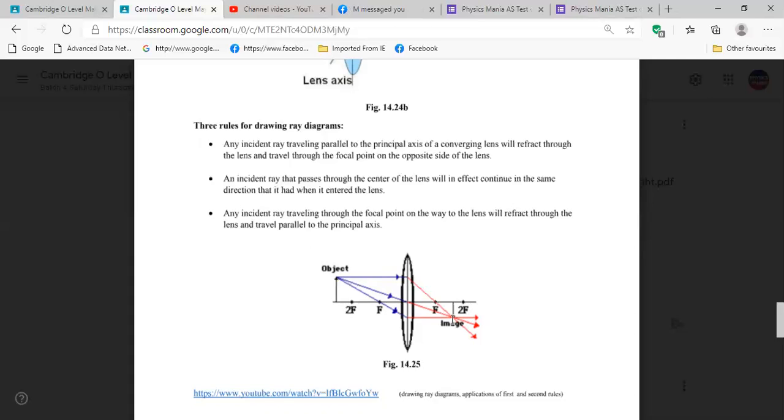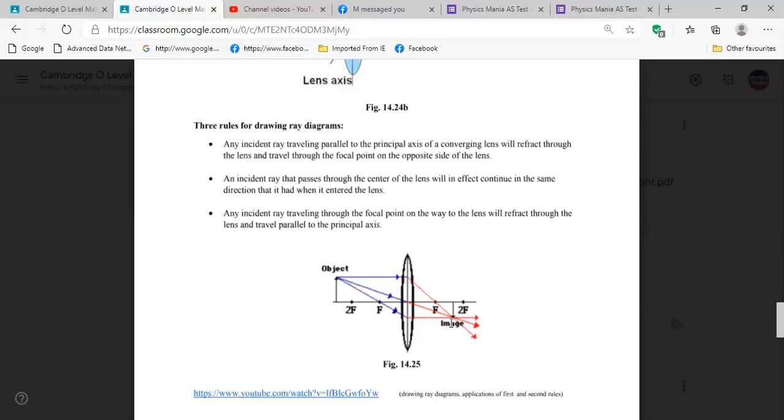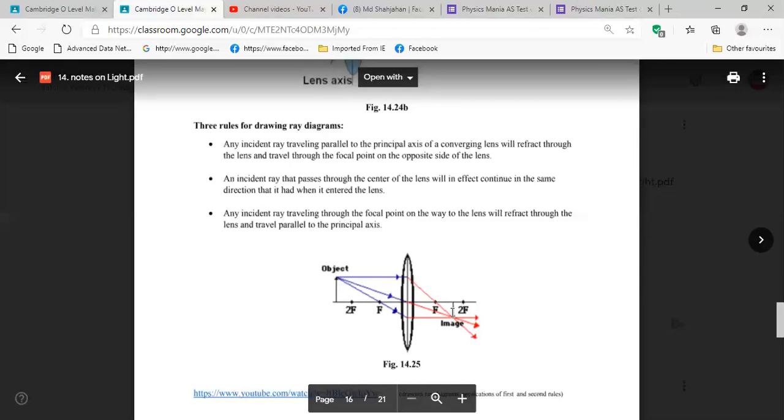So you see the object size is bigger, the image size is smaller. Is it clear to you? So we have here the object not that far, a little bit far from the lens, but if this object is a bit farther, then the image size will be more and more smaller.